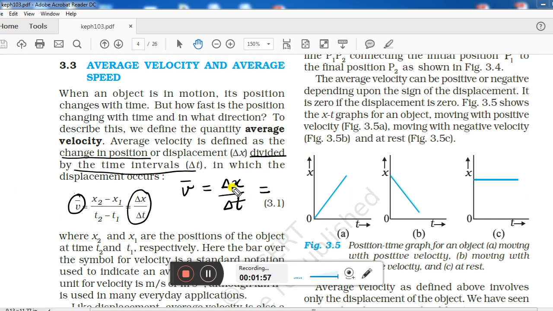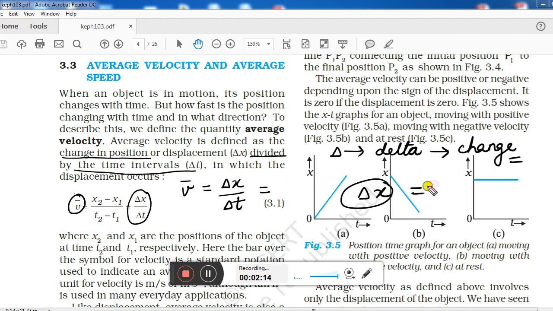Now what is this delta here? This triangular shape is called delta. And what is its meaning? The meaning of delta is change. So suppose if we have written delta x, that means the value of x is changing. Here you can see delta x we have written in place of x2 minus x1. What is x1? x1 was the initial position.